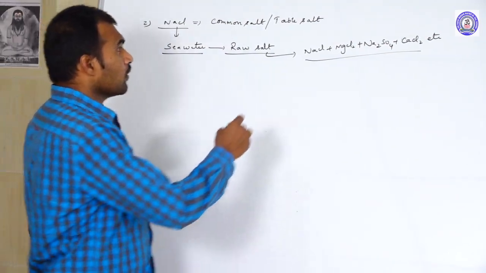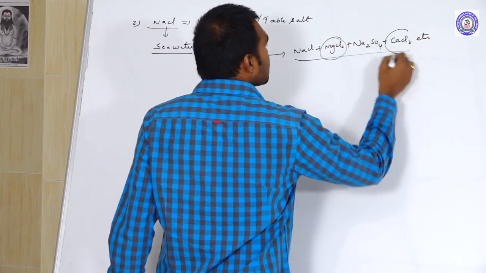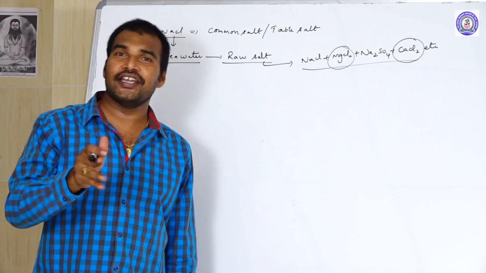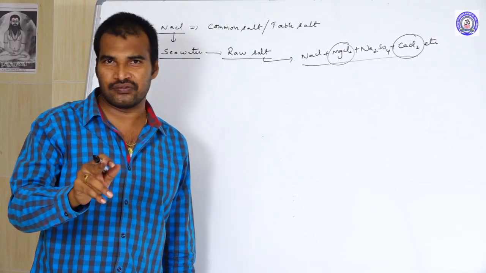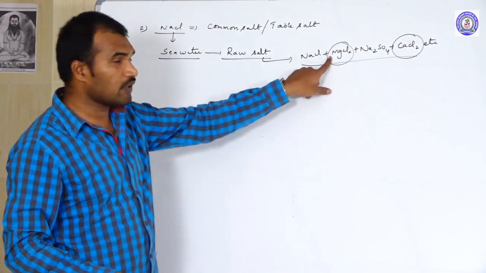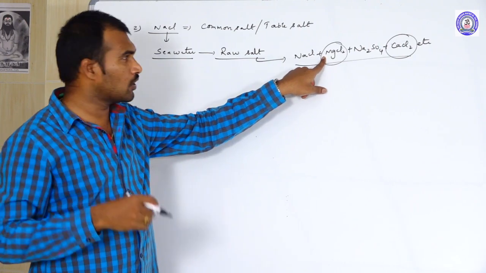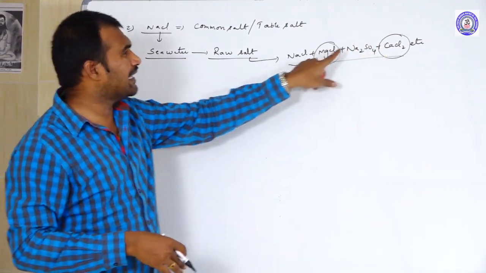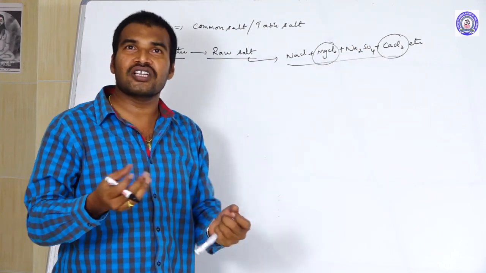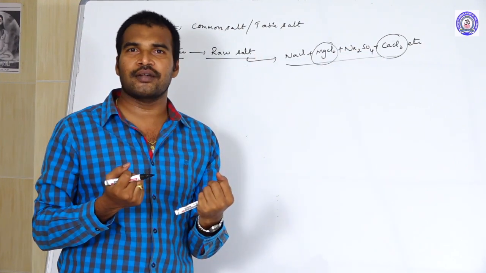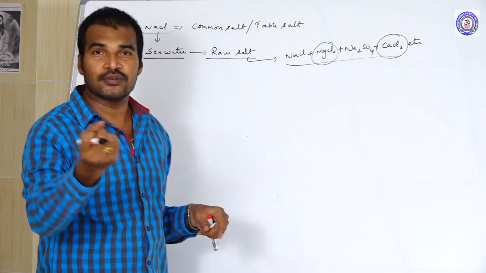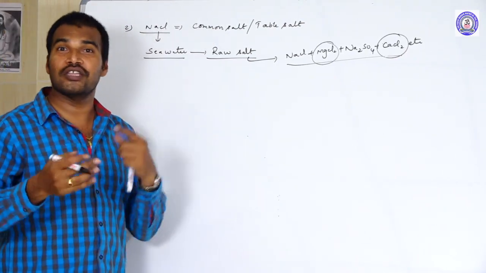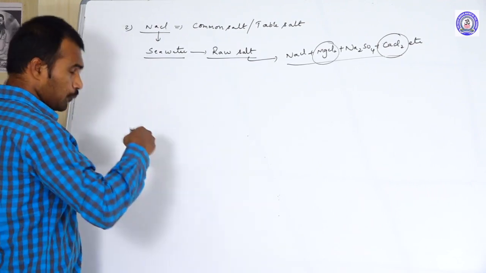But magnesium chloride and CaCl2 are salts of secondary group elements, which have a high degree of hydration. Magnesium chloride has 8 water molecules, CaCl2 has 6. Because of this high hydration, the raw salt immediately absorbs moisture from the atmosphere. So the raw salt becomes what? It melts. But we need pure crystals of sodium chloride. How can we purify it?